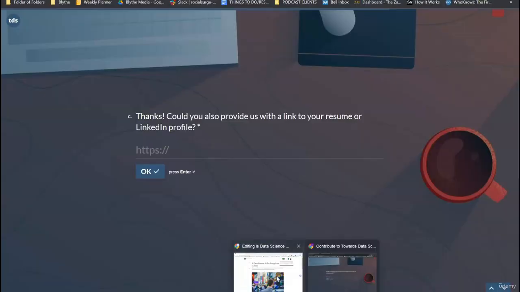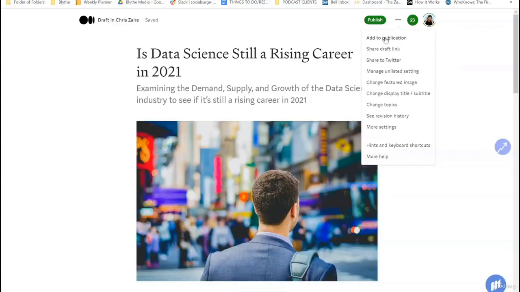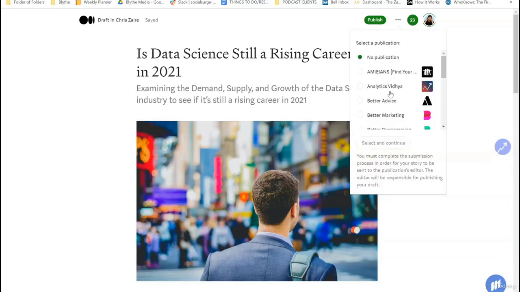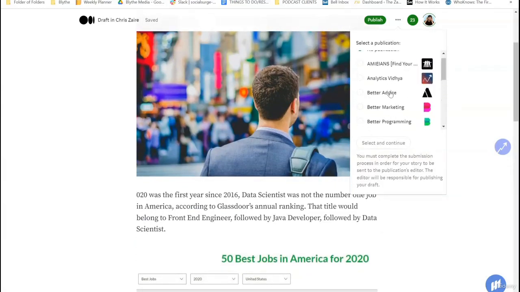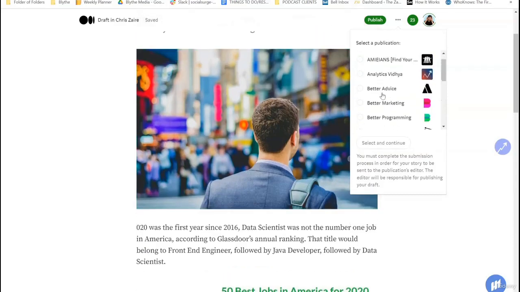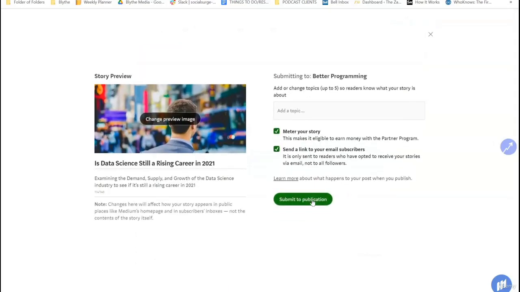So once you get accepted and once you finish an article, you'll basically just click these three dots, click add to publication, and then just pick the one that you want to upload to. As you can see, I'm part of a ton. So let's say we want to publish to Better Programming, which is another data science or another coding publication. You just select and continue, and then you just submit it. Submit to publication.